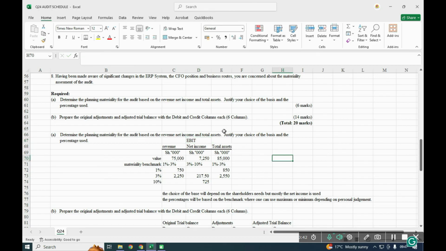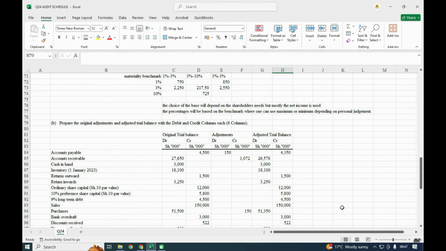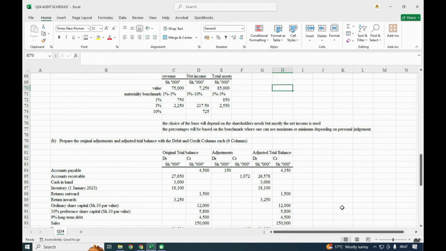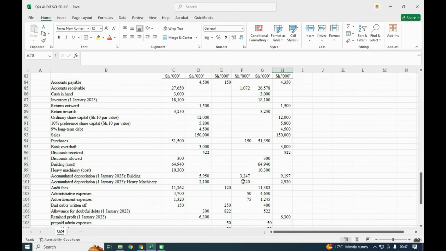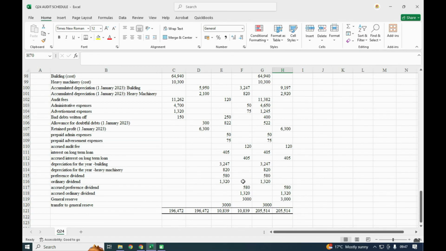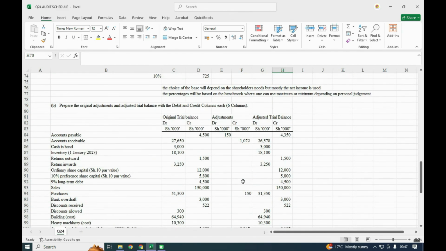Remember, when you are setting these, we are considering the user's needs. What are the user's needs? And again, the professional judgment of the auditor comes into play whenever you are determining the materiality level. So this question, apart from the first part that was maybe challenging, but the second part, a student could have gotten the 14 marks from the second part.